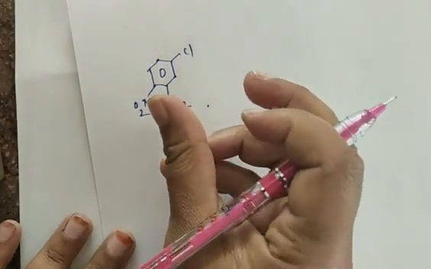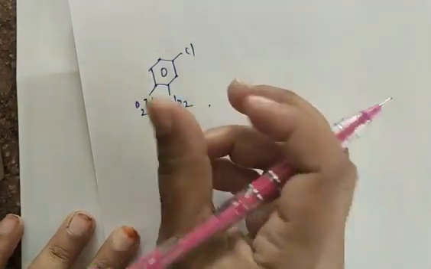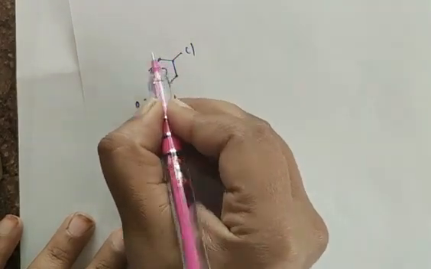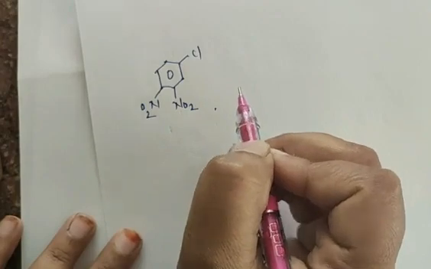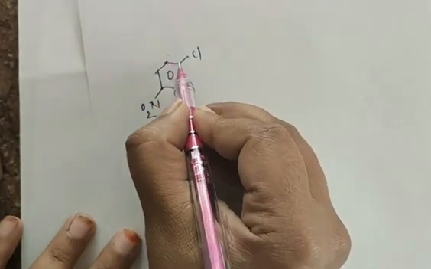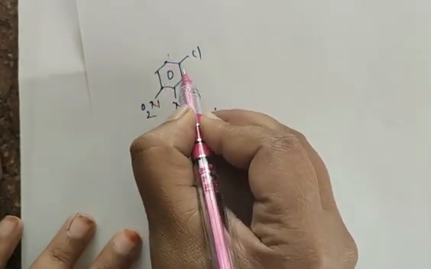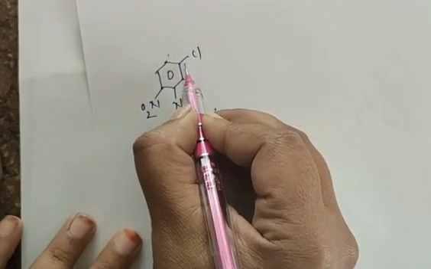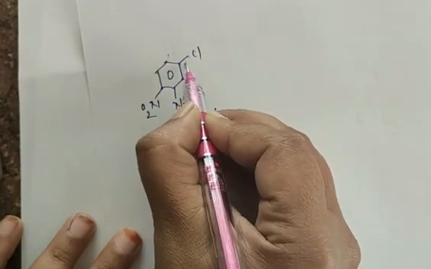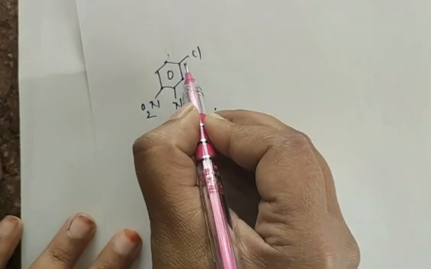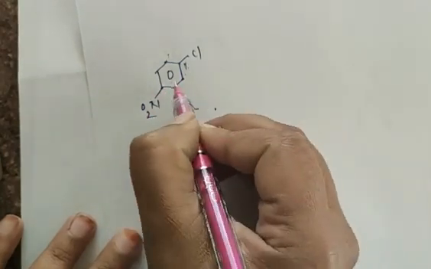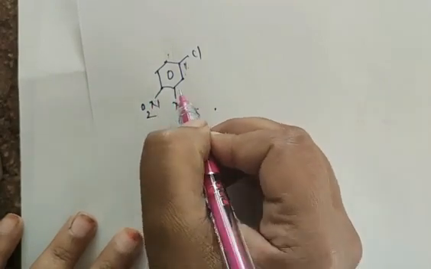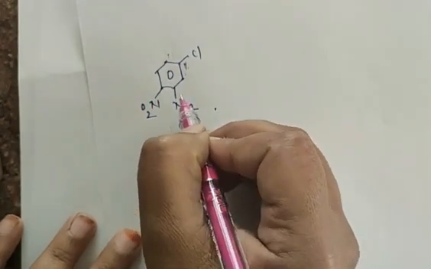Now the first condition is this: you have to start numbering from the basic group which is present here.